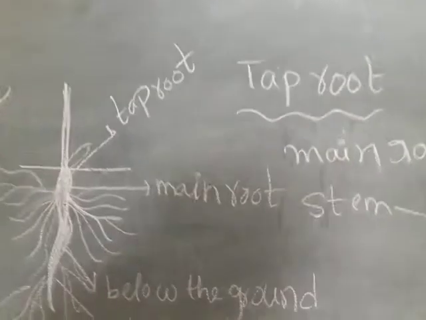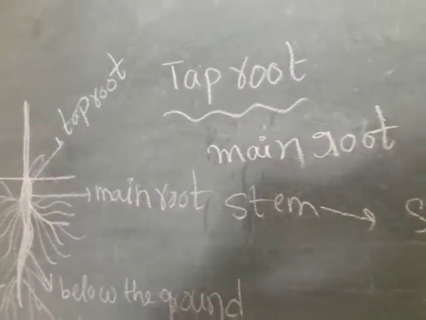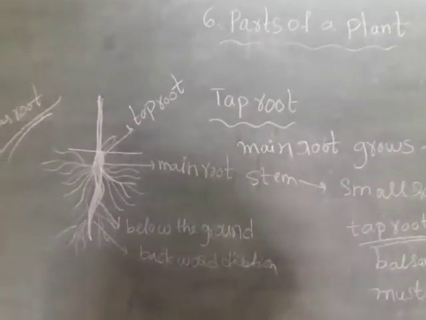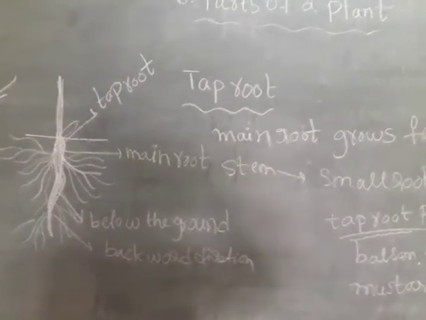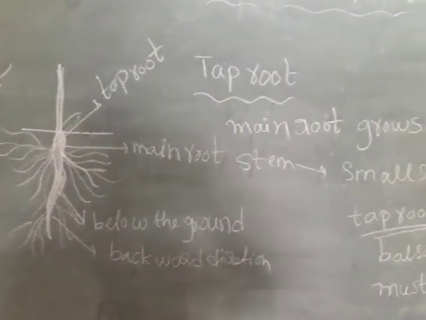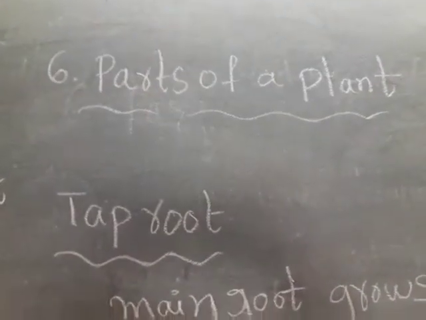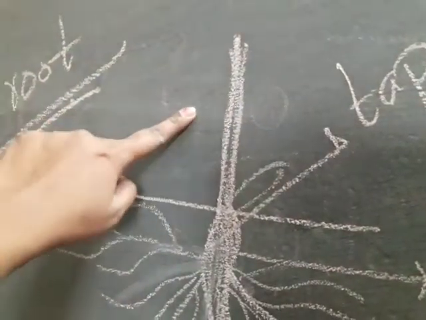Today we discussed parts of a plant. You already know the parts of a plant: stem, branches, flowers, buds, leaves. The upper part is called the shoot part.